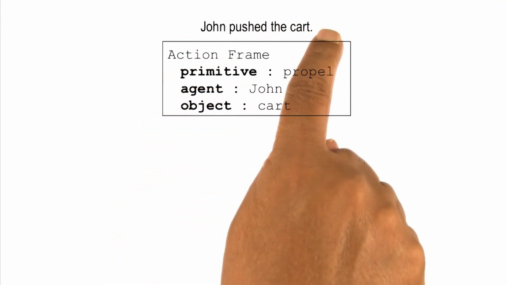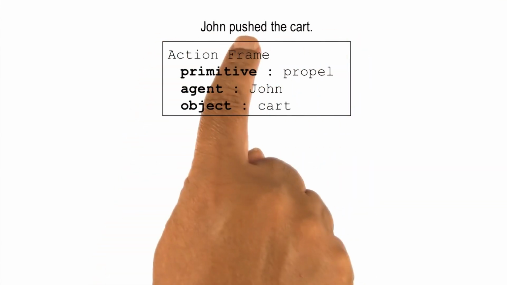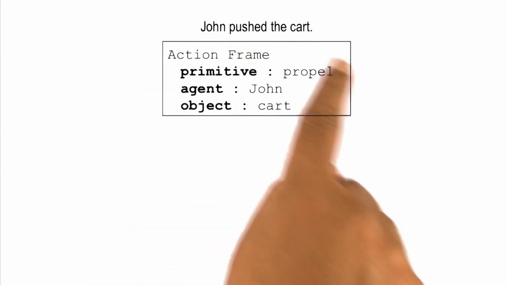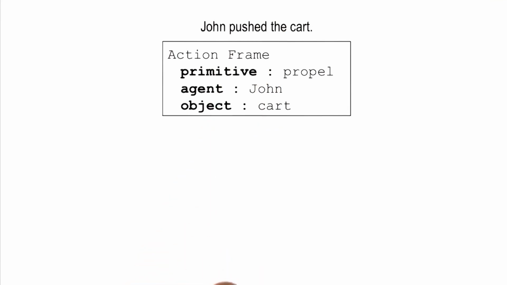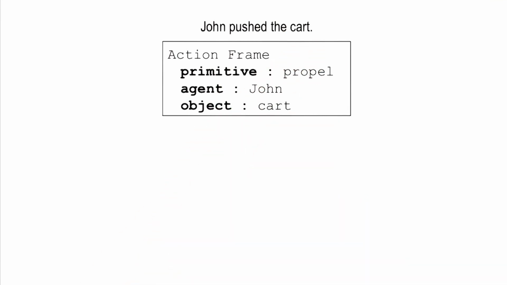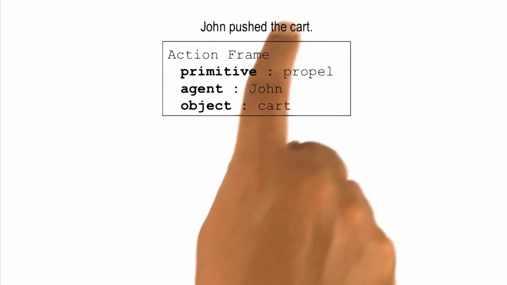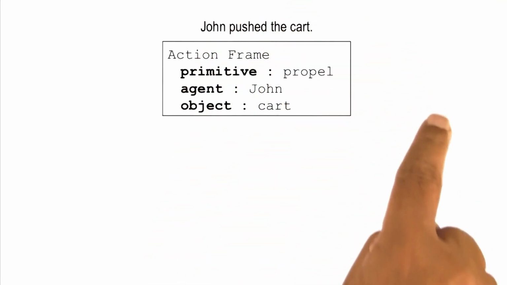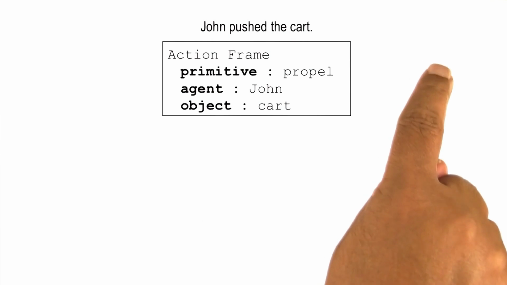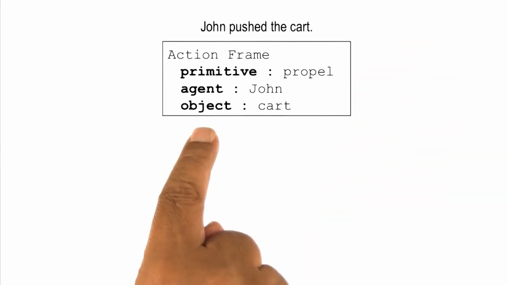These sentences need not always be as simple as this one. What happens if the sentence has a word push in it, and I pick a frame that is not the right frame for it? Suppose I had pulled out a frame for move object instead of propel here. Well, one possibility is that if I were to select a different frame for making sense of this particular sentence, then as I try to fill the slots of this frame, I will find a lot of difficulty, in which case I might abandon that frame and try a different one.